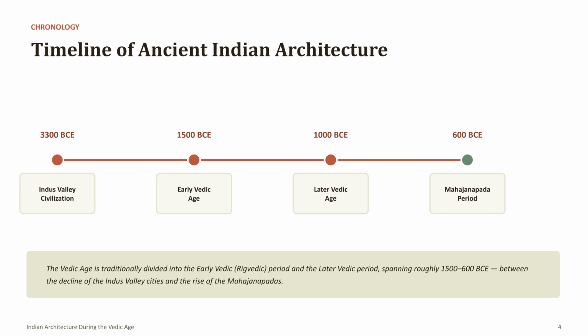This timeline helps us understand where the Vedic Age fits within ancient Indian history. The Indus Valley Civilization flourished around 3300 BCE. After its decline, the early Vedic period began around 1500 BCE, followed by the later Vedic period around 1000 BCE. By about 600 BCE, the Mahajanapada period marked the beginning of organized kingdoms and urban development. Therefore, the Vedic Age acts as a bridge between the highly organized Harappan cities and the emergence of large political states, contributing significantly to the evolution of Indian architectural ideas.